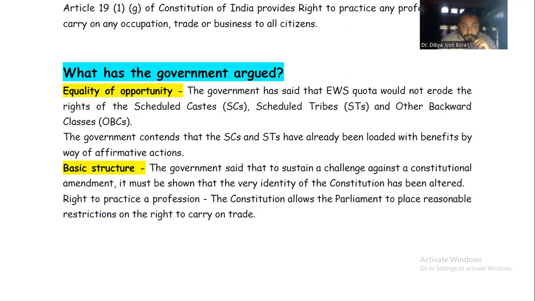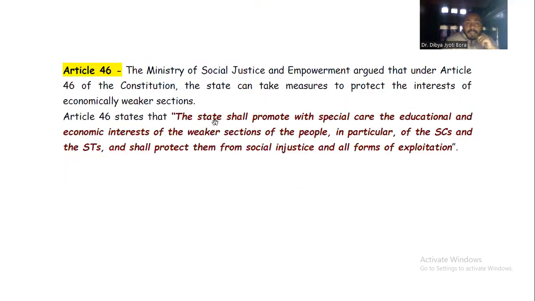Then the second thing: it says that Article 46 already says that states should take special measures to protect the interests of the economically weaker sections. This is per Article 46.